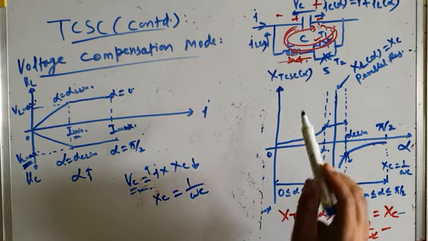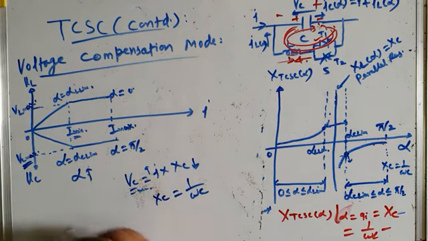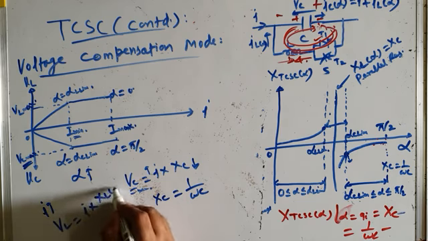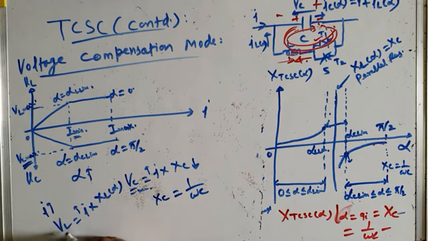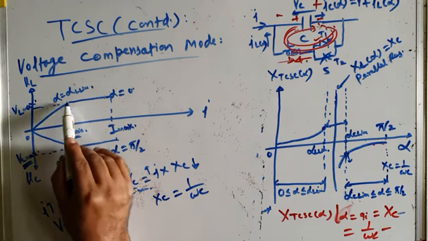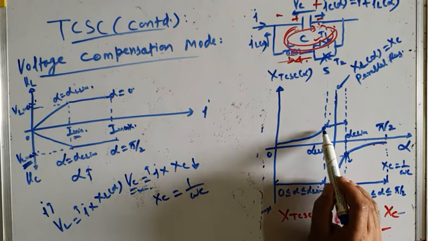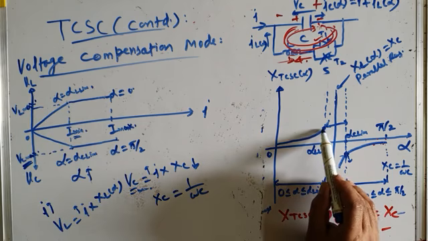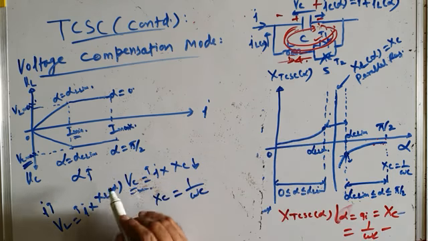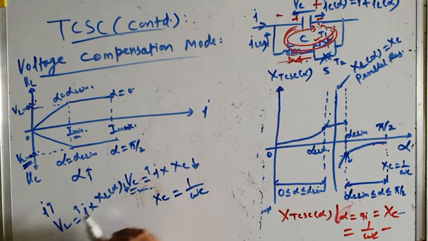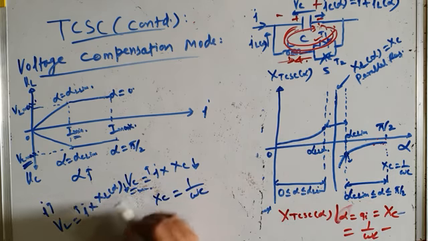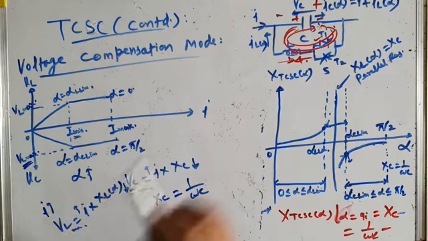So what you have to do, as transmission line current increases, as I increases, what is voltage across inductor? That is I into XL, which is a function of alpha. I increase हो जाएगी तो VL increase हो जाएगी. It will become greater than VL max, but we want to maintain it. So what you will do, you will go on reducing alpha, because when you are reducing alpha below alpha L lim, आपकी inductive reactance कम हो जाती है, और जितनी inductive reactance कम हो जाती है, even if current increases, this decreases, VL max पे maintain रहती है till you reach alpha equal to 0 degree, which is the minimum delay angle of your TCR.